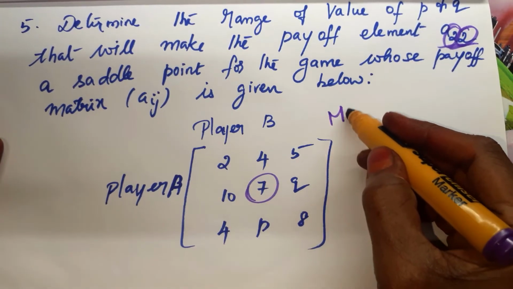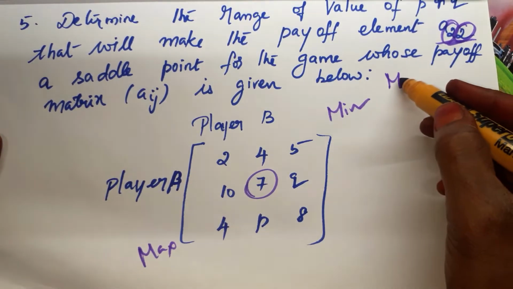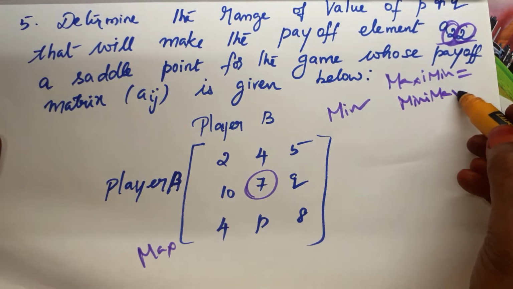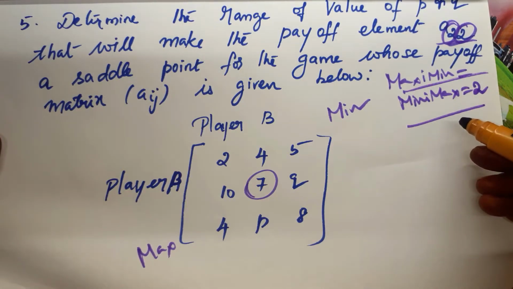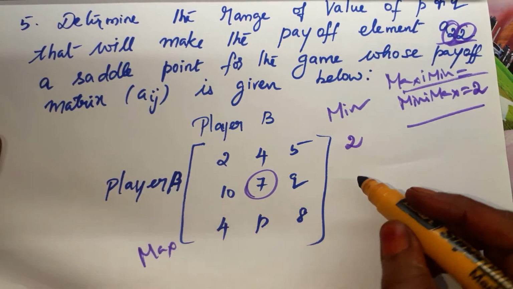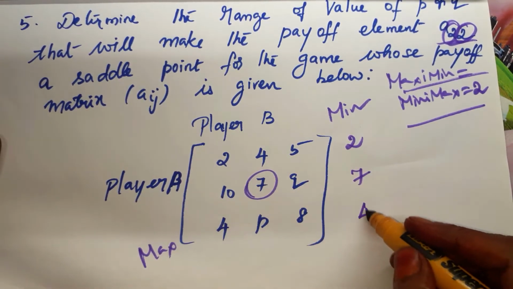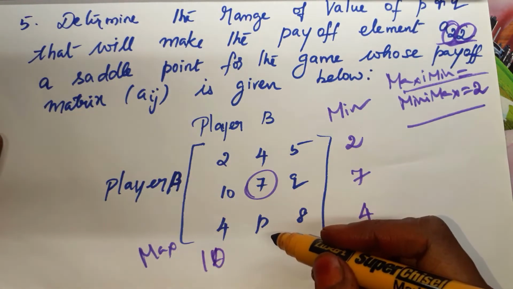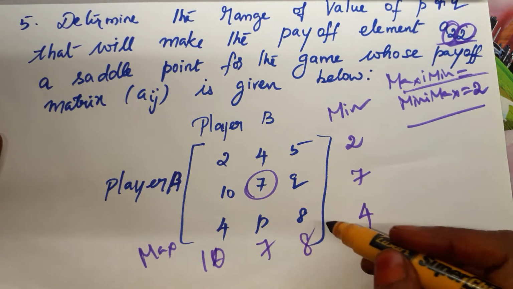So first row wise we have to find the minimum and column wise the maximum, right? And both maximin and minimax are equal to 7. That is given in the problem. Using that only we are going to find the limits for P and Q. Row wise the minimum is 7, ignoring Q. This one the minimum is 4. Column wise the maximum is 10, column wise the maximum is 7, and column wise the maximum is 8.